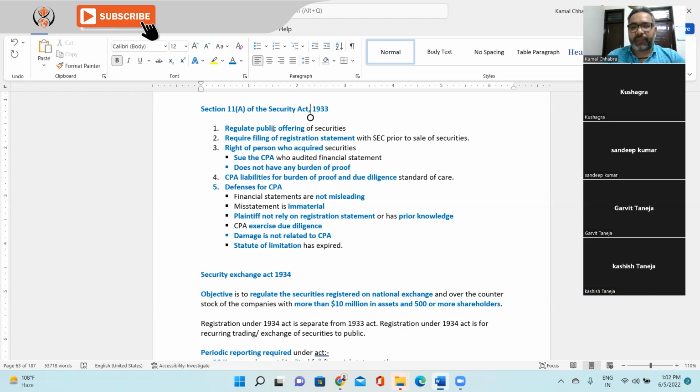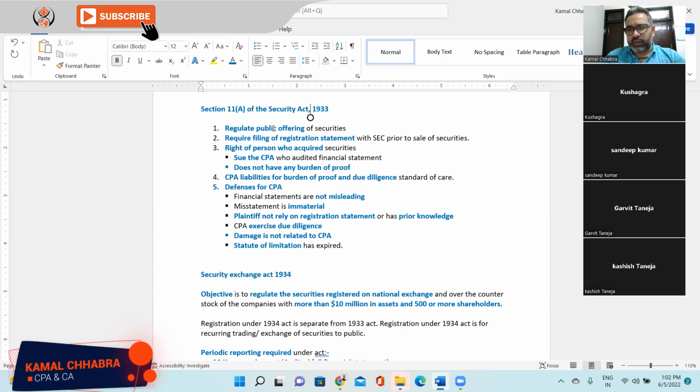But there are certain defenses available to the CPA. What are those defenses? That the financial statements are not misleading. For example, the investor thinks the financial statements are misleading, but actually they are not. For example, you have given a disclosure in the financial statement and the investor has not read the disclosure. For example, a contingent liability. So the company has given the disclosure for the contingent liability, and later on that contingent liability holds true and the company needs to pay for that liability.